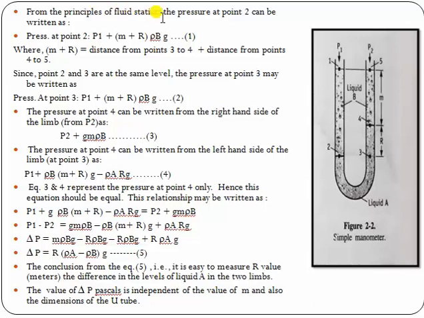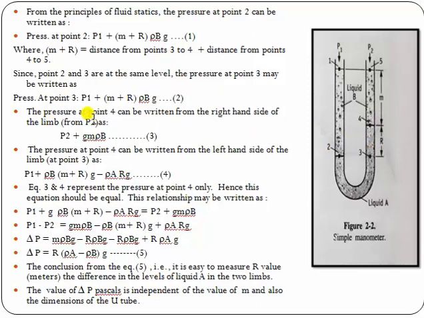By the principle of fluid statics, the pressure at point 2 can be written as P1 plus (M plus R) rho B g. Now, this M plus R is the distance from point 3 to 4, and 4 to 5. Rho B is the density of liquid B and g is the gravitational acceleration. Since points 2 and 3 are at the same level, the pressure at point 3 is also P1 plus (M plus R) rho B g, because the pressure is the same at both points.